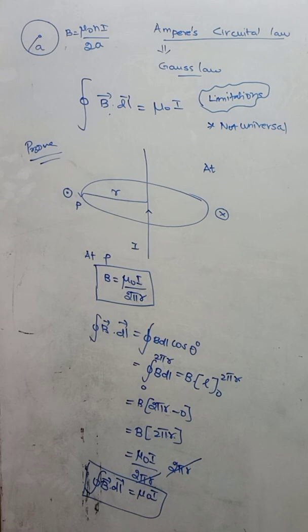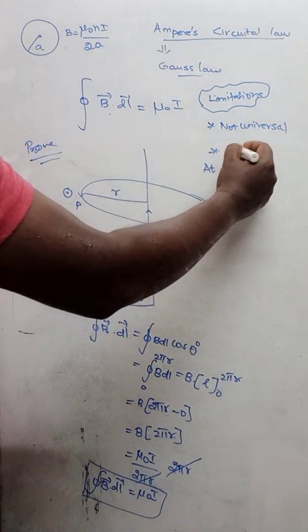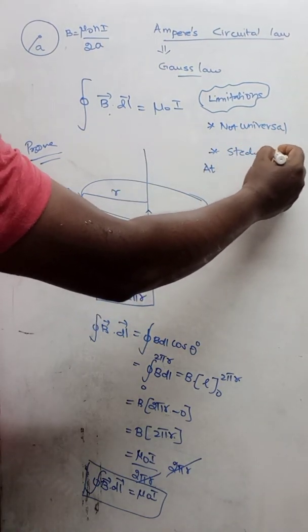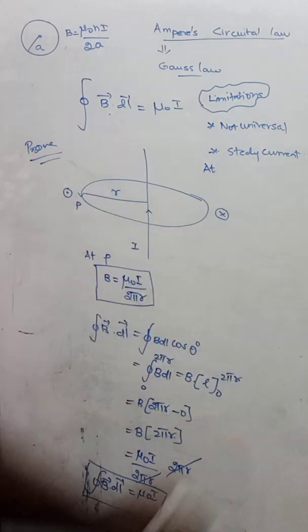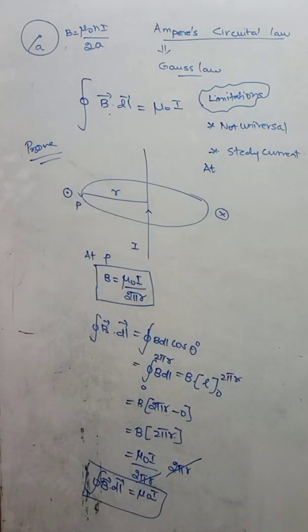Second one, it deals with steady current, DC current. Okay. It cannot be applicable for AC current. But Ampere-Maxwell's law is not like that. It is a universal law and it can be applicable for both direct current as well as alternating current. So that we can consider as a universal law. These are the drawbacks of the Ampere circuital law.